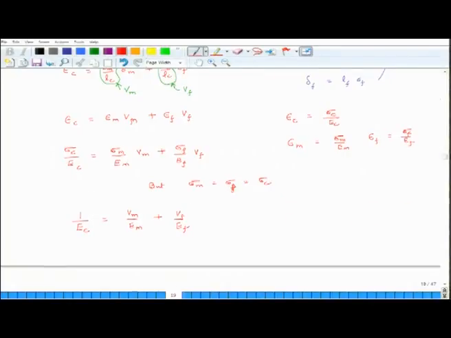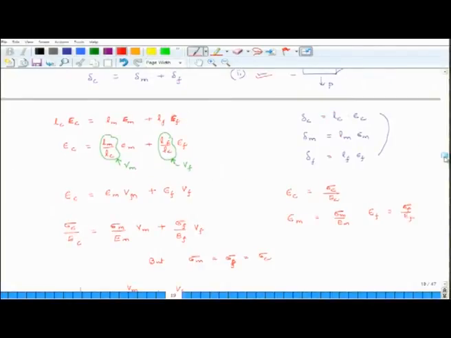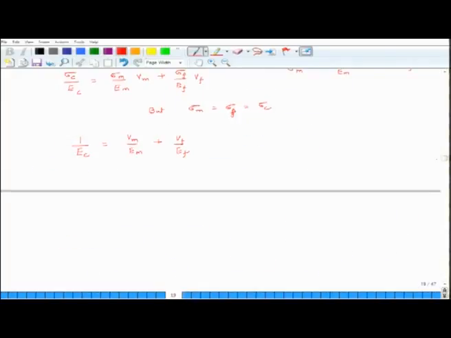Now, Ec is the Young's modulus of the composite in the transverse direction. So, I will not use Ec, but I will use the term Et, because that tells us the direction. So, I will say that 1 over Et is equal to Vm over Em plus Vf over Ef. This is my relation for transverse modulus.